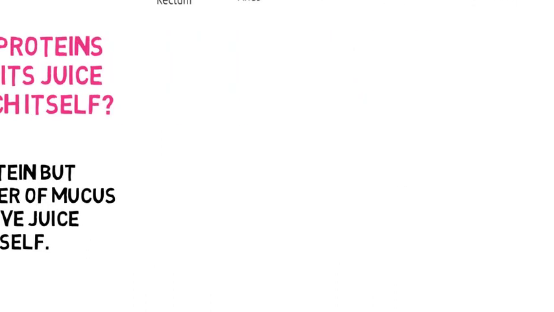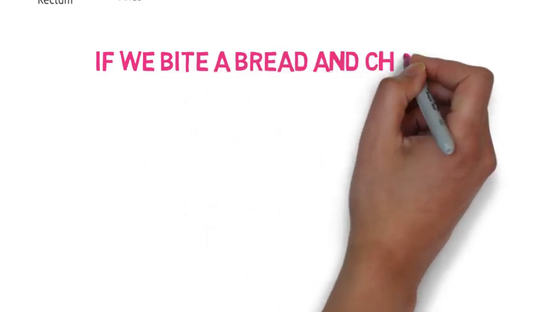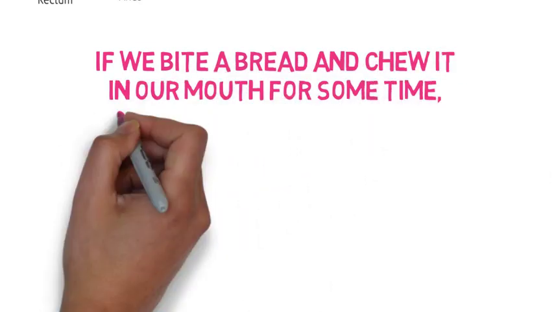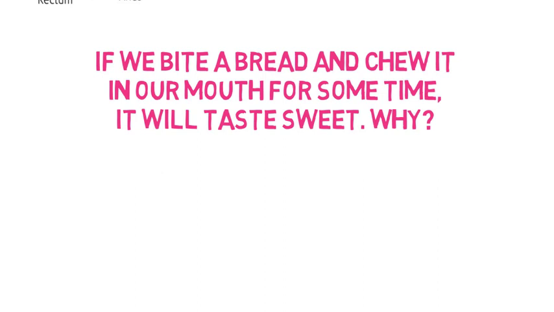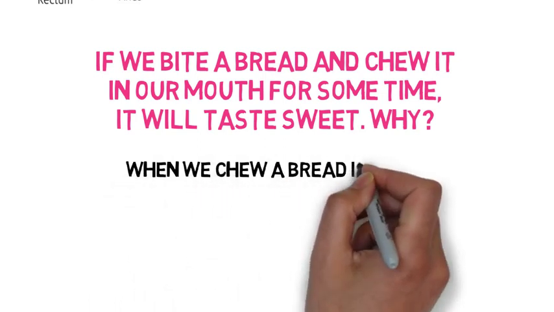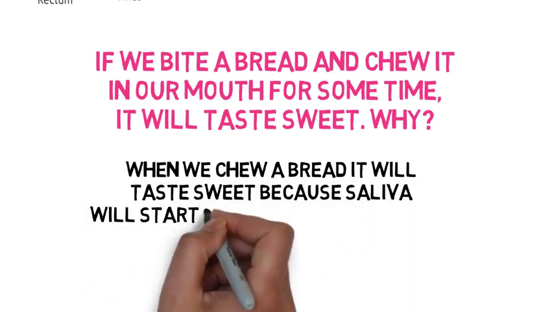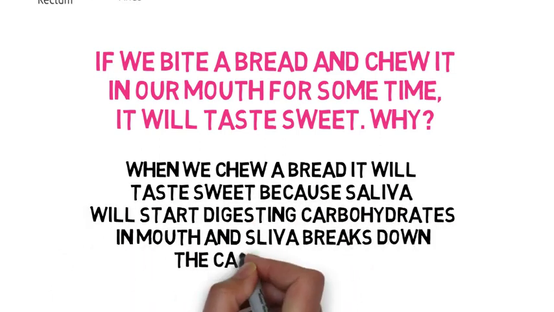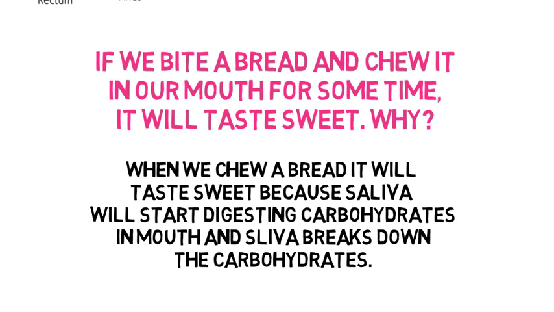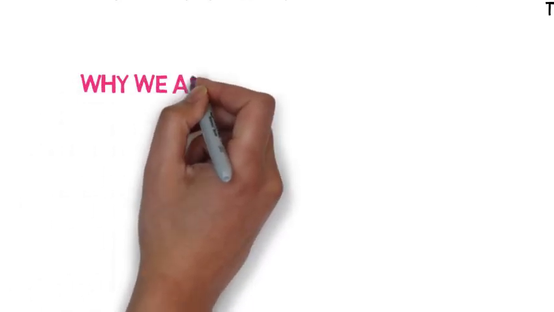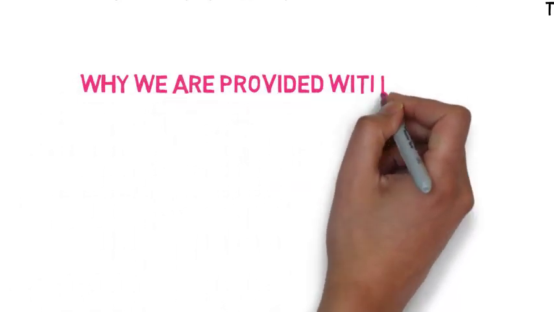Another question arises: if we bite a bread and chew it in our mouth for some time, it will taste sweet. Why? It will taste sweet because digestion of carbohydrates starts in the mouth. Saliva breaks down carbohydrate, so we feel a sweet taste. Another question is, why are we provided with teeth?